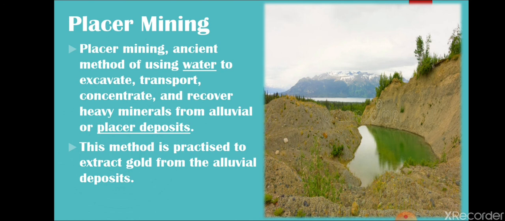Like from sand we have to separate the mineral. This method is basically used for the extraction of gold. Small grains of gold we can extract with the method of placer mining, where there are alluvium deposits. This is an old method.